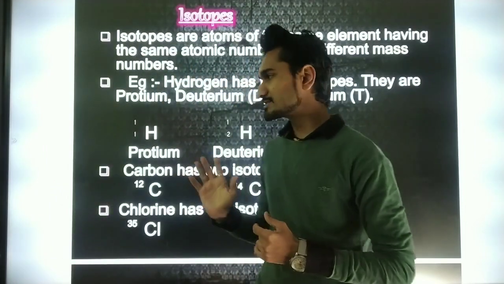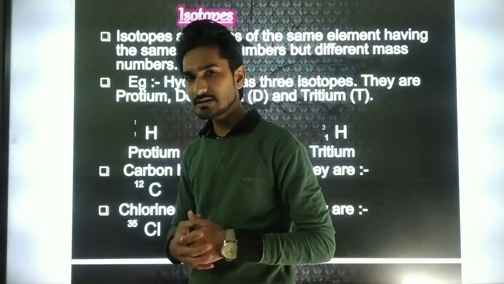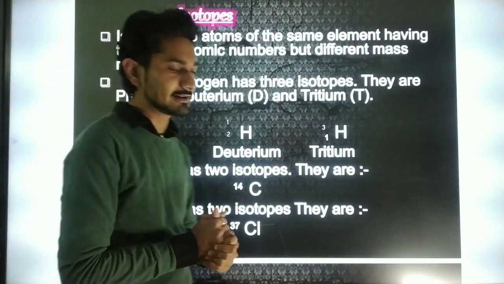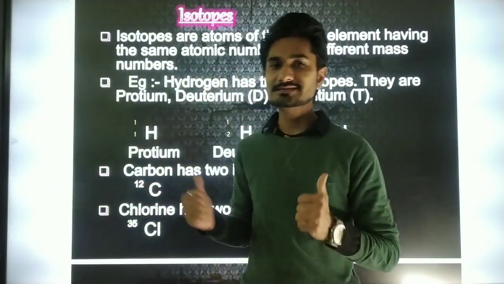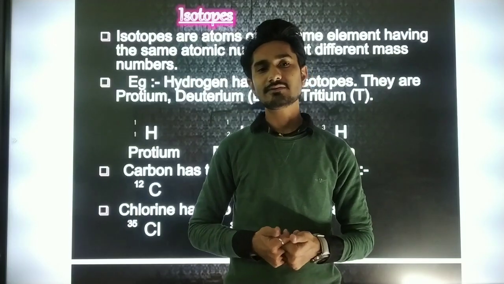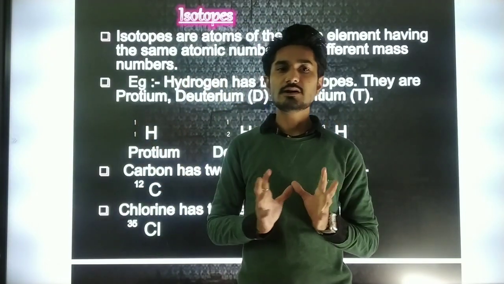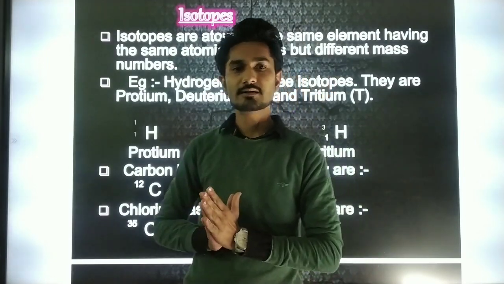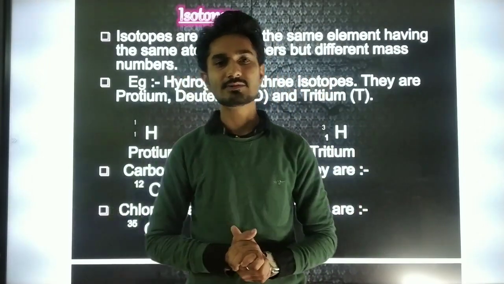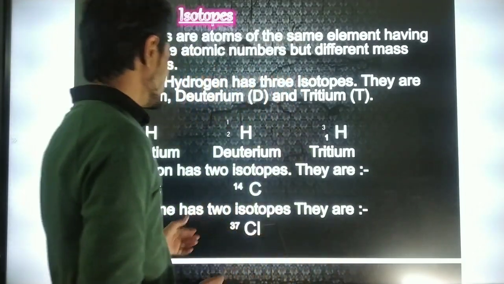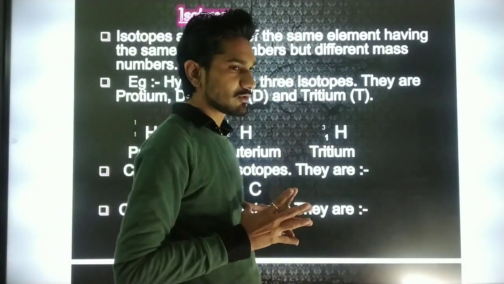As you can see on the screen, hydrogen has three allotropes: protium, deuterium and tritium. They have the same atomic number but a different mass number. So such atoms having the same atomic number but a different mass number are called isotopes.